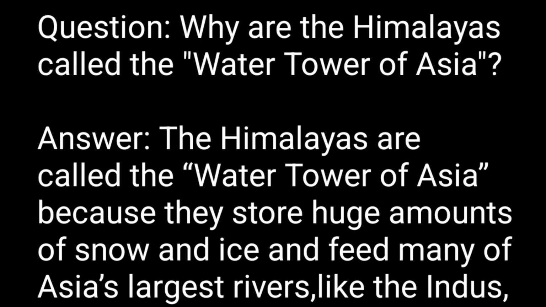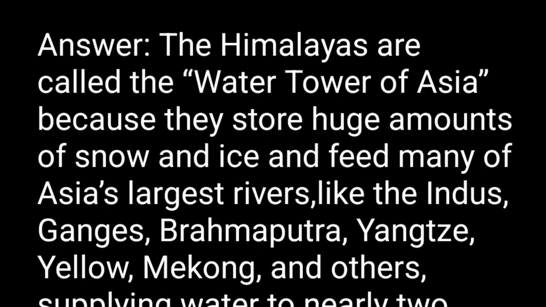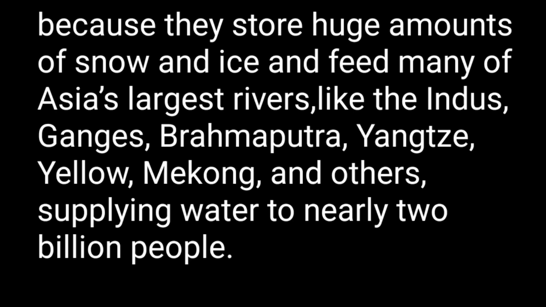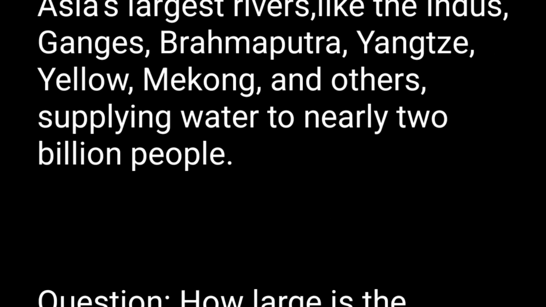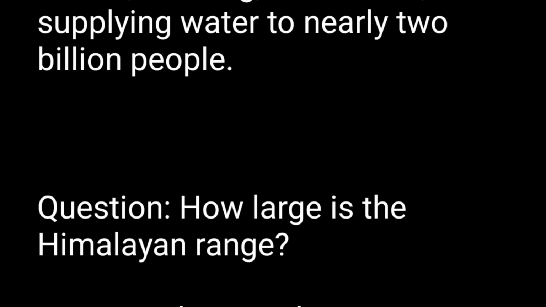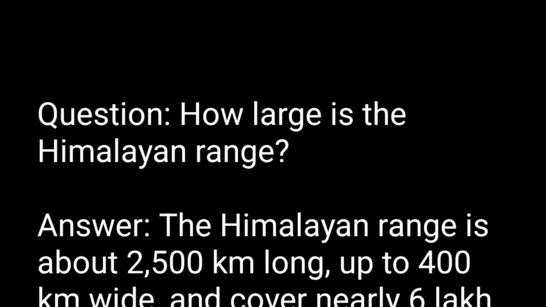Answer. The Himalayas are called the Water Tower of Asia because they store huge amounts of snow and ice and feed many of Asia's largest rivers, like the Indus, Ganges, Brahmaputra, Yangtze, Yellow, Mekong, and others, supplying water to nearly 2 billion people. Question. How large is the Himalayan range?